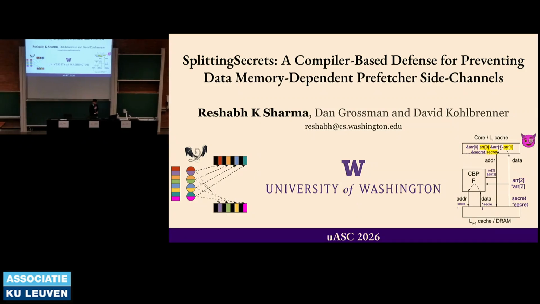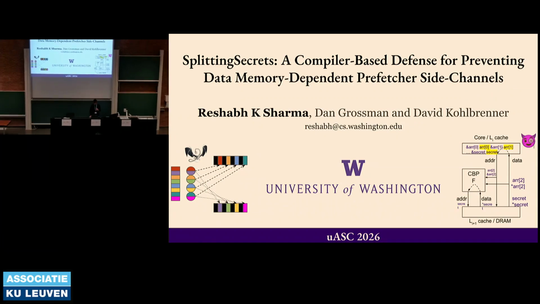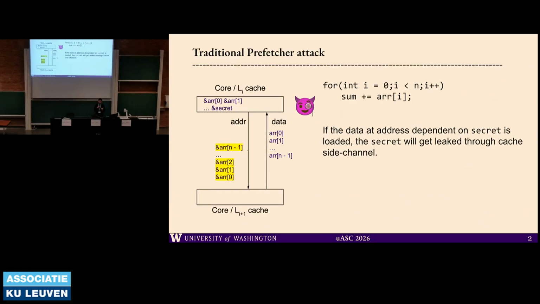Perfect. Hi, I'm Rishabh. Today I'm going to talk about a compiler-based defense for these data memory-dependent prefetchers. Let me first start with the traditional prefetcher attacks. In these attacks, if the address is somehow dependent on the secret, then you can probably leak it using a cache-based side channel using a prefetcher. But what has changed is that these attacks no longer can break constant time programming, because in constant time programming we make sure that none of our addresses become secret dependent.